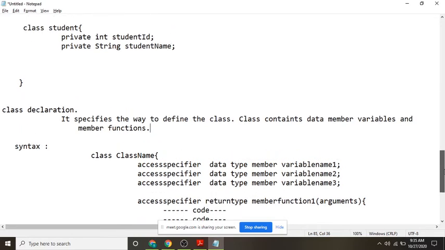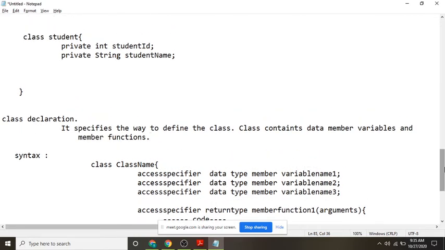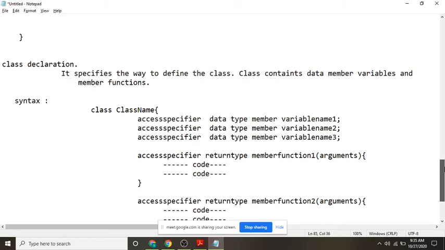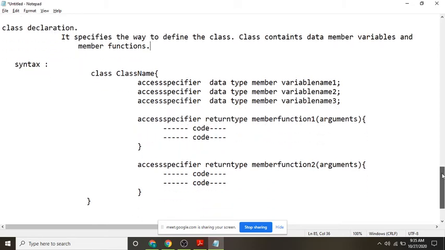Have you all written? No, sir. Write down. This is the syntax of declaring a class. What are the keywords here? Can anyone tell? What is the meaning of class here? Is it a keyword or a general word? Class is a keyword, no? Yes, sir.